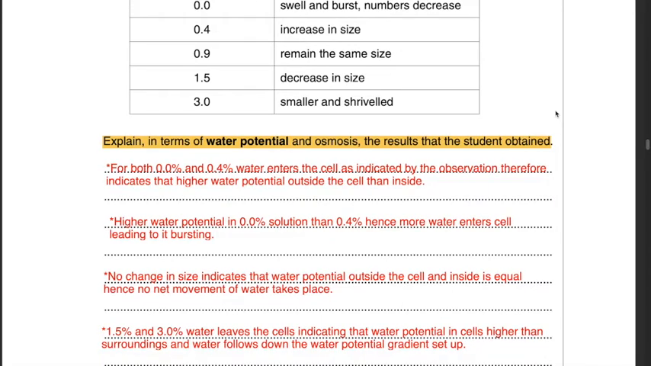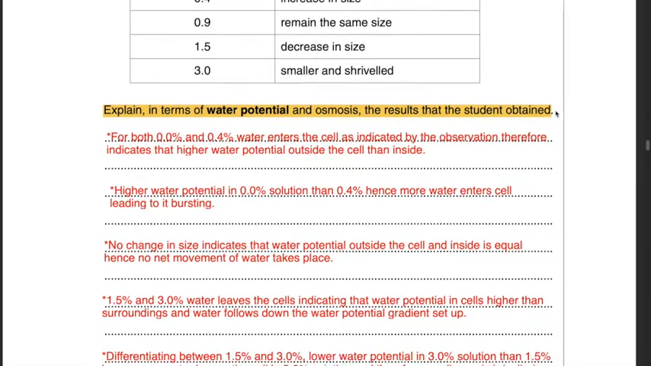If you look at 1.5% and 3%, there is a decrease in size or the cells become smaller. Why is that? It is because the water potential in the solution is lower than the water potential in the cell. Therefore, water will leave the cell and follow down the water potential gradient setup.